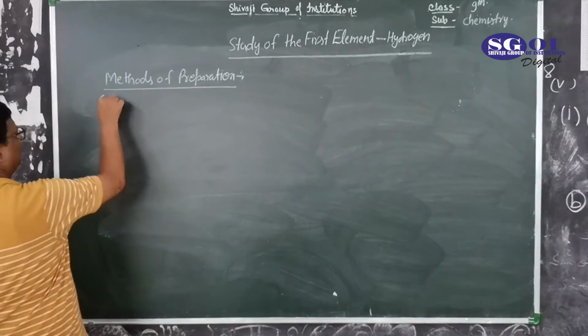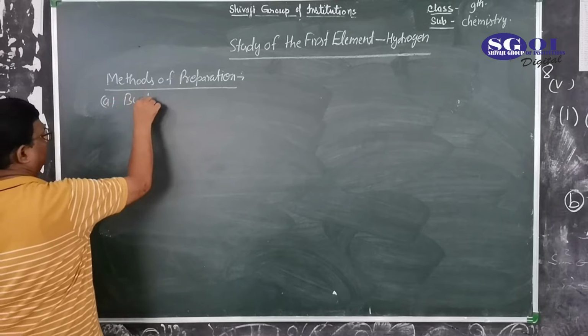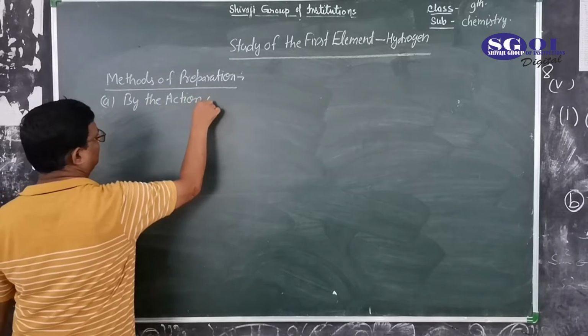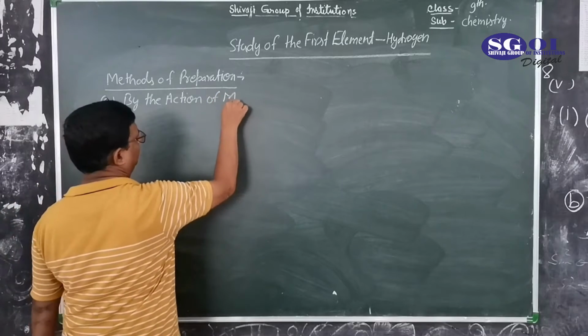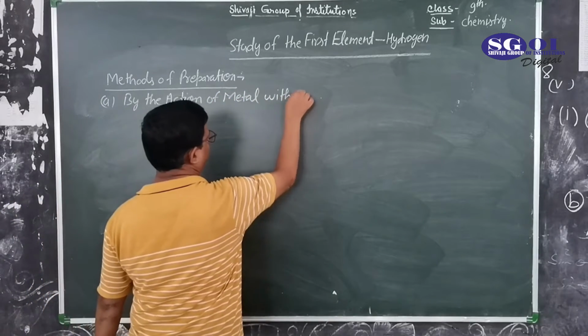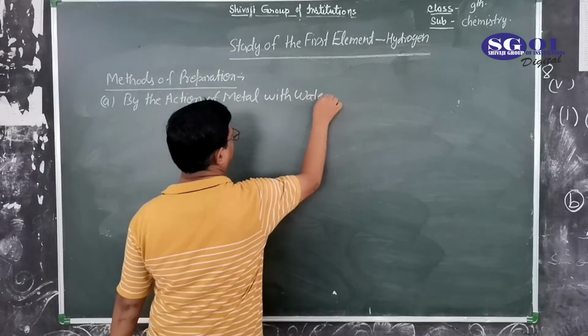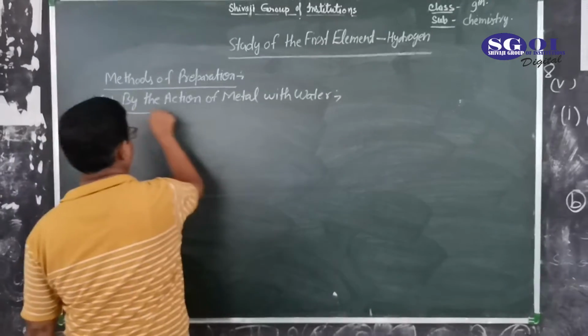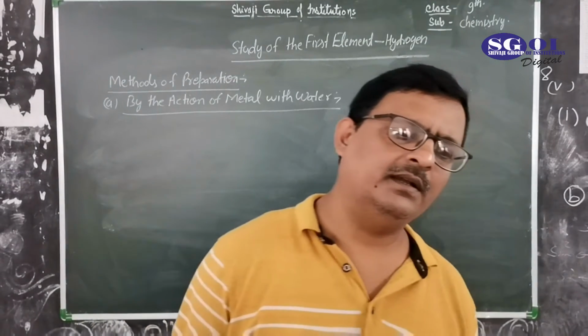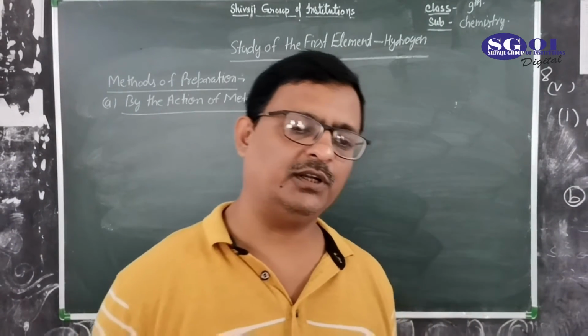First one is by the action of metal with water.